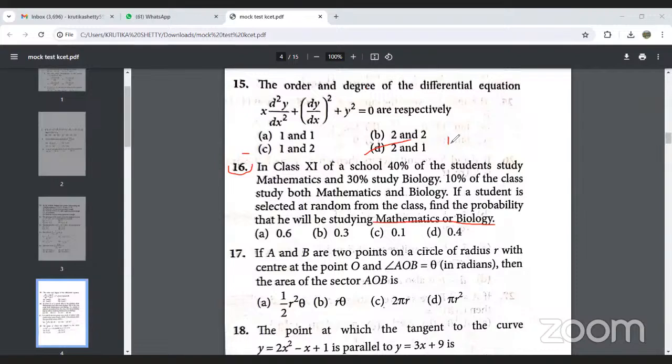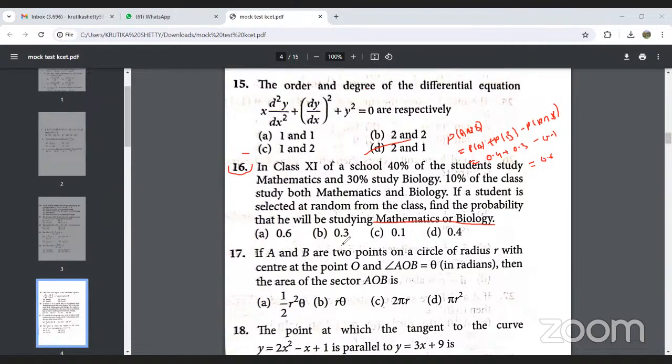The formula we need to use is P of A union B, which is equal to P of A plus P of B minus P of A intersection B. All values are given here in terms of percentage. So this will be 0.4 plus 0.3 minus 0.1. 0.4 plus 0.3 is 0.7, and subtracting 0.1, it will be 0.6.